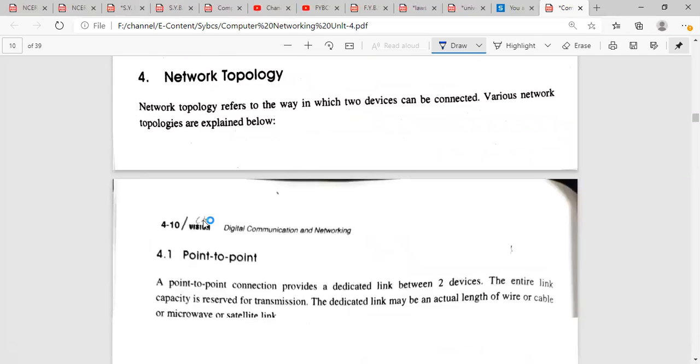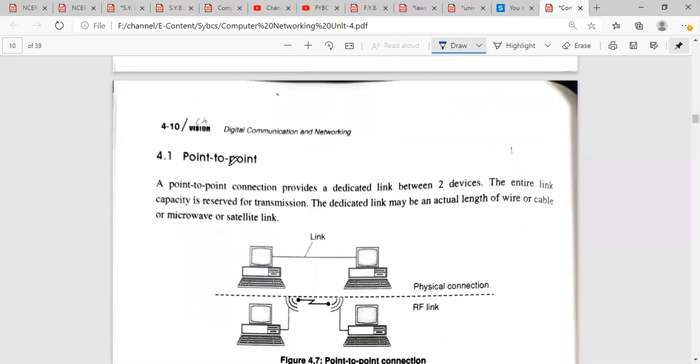After that, we need to study some network topologies, how the network is formed between a number of devices. Network topology refers to the way in which devices can be connected. So how many ways are there in which we can connect multiple devices? Various network topologies are explained below. We are going to study each one in detail.